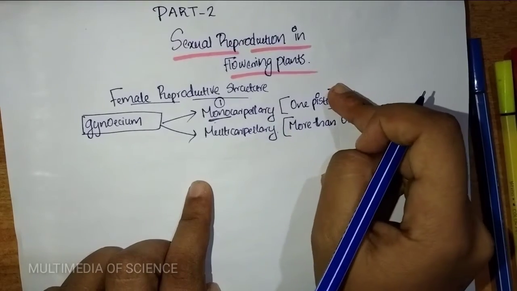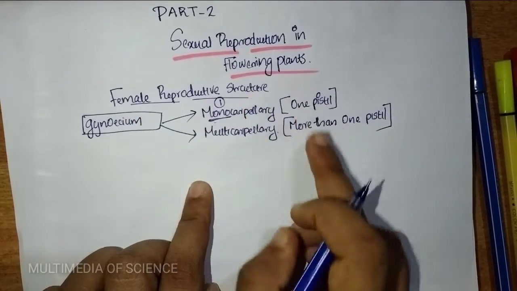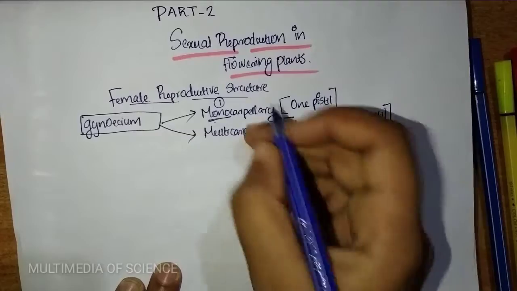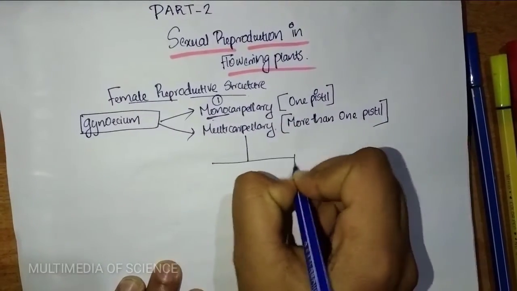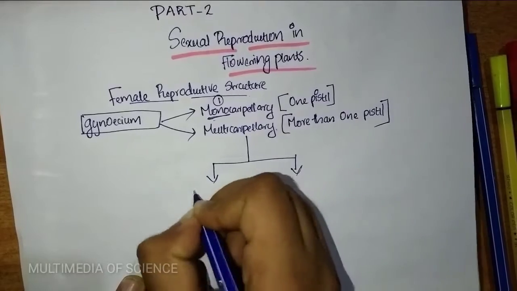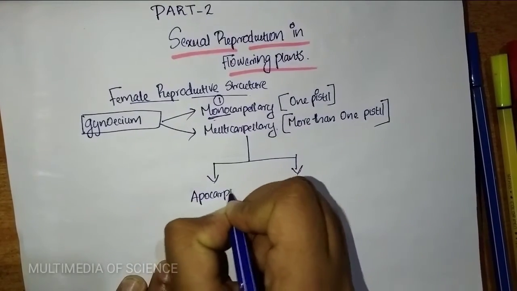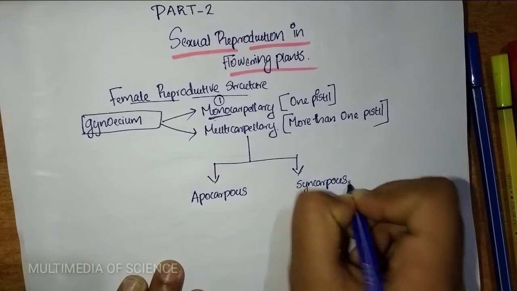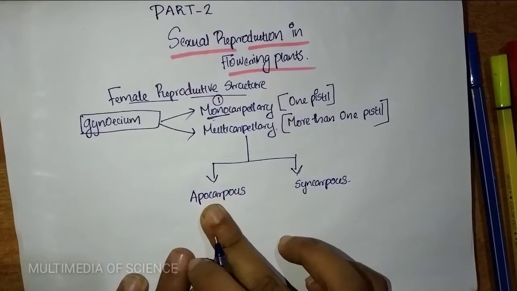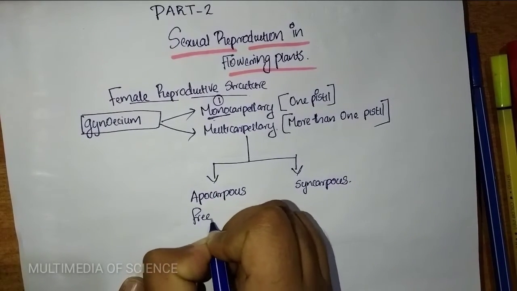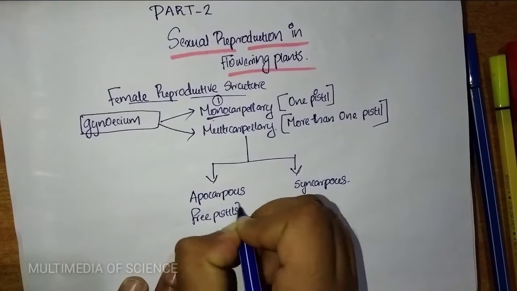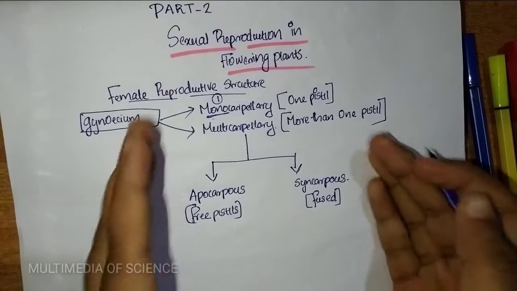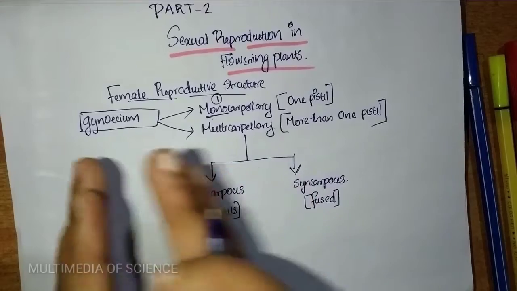Pistil is found in the female reproductive structure. Multicarpellary is again divided into two types: apocarpous and syncarpous. Apocarpous means the pistils present are free. Syncarpous means fused, and apocarpous means free.